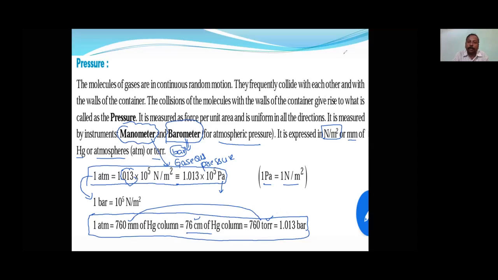These are the units of pressure. We have studied units of pressure and units of volume.